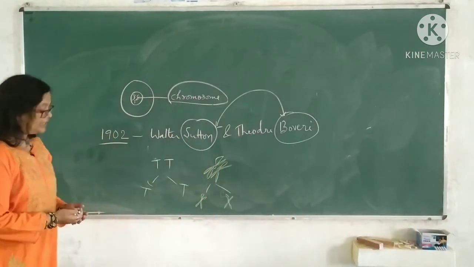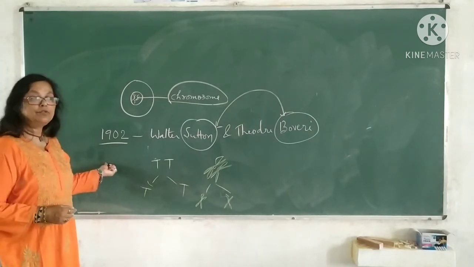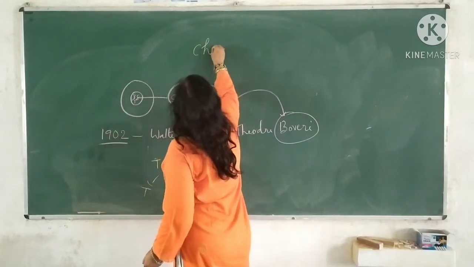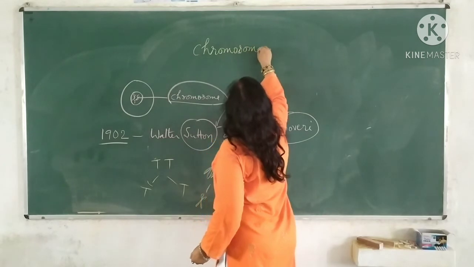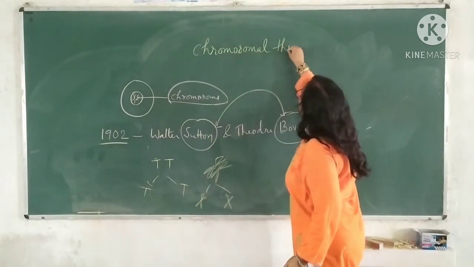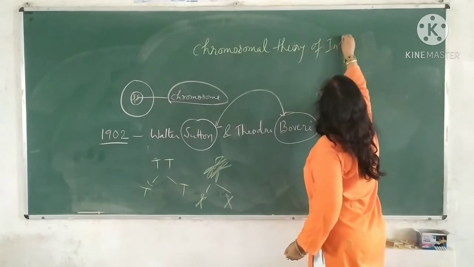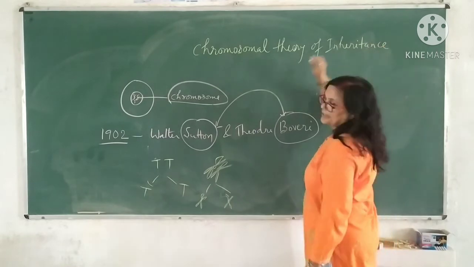So this was a very great discovery, and then Sutton and Boveri both propounded the chromosomal theory of inheritance. The chromosomal theory of inheritance came into light.